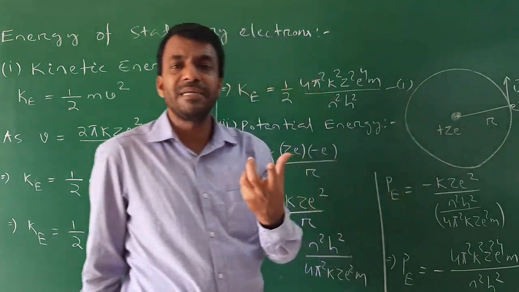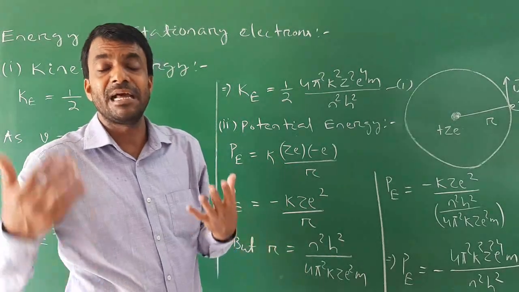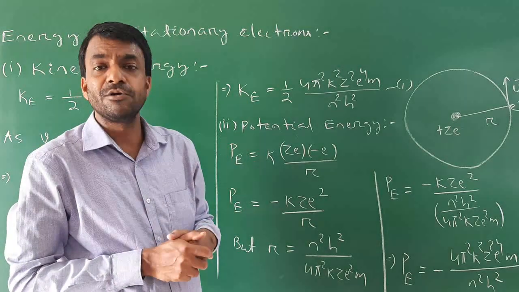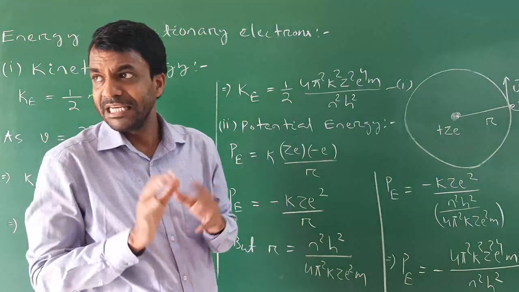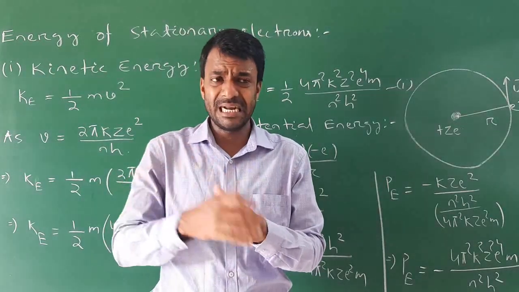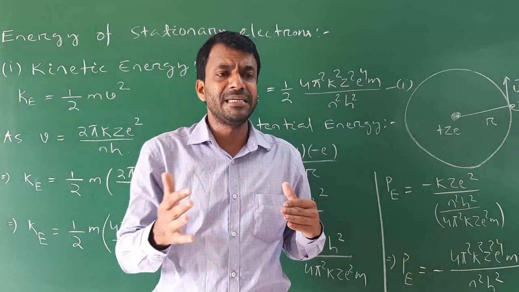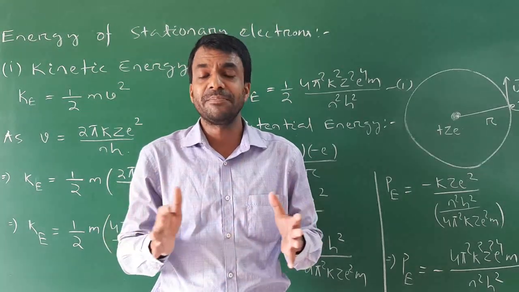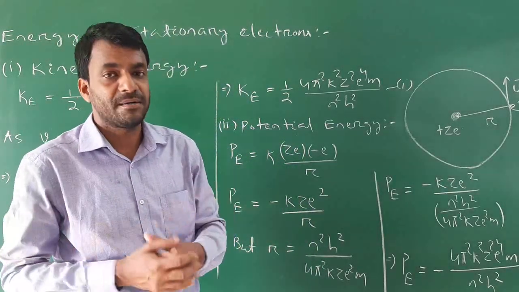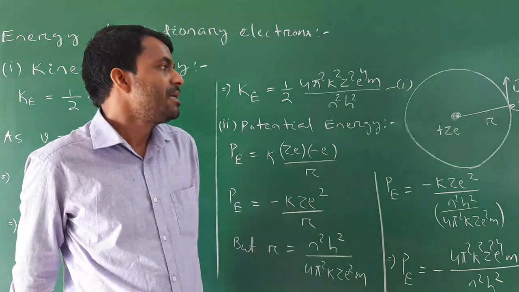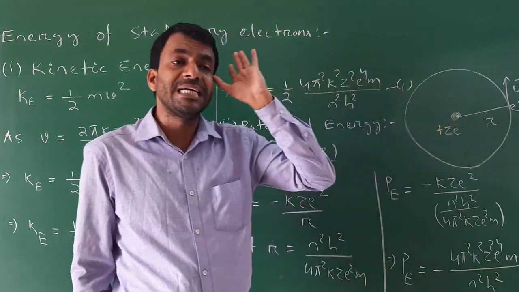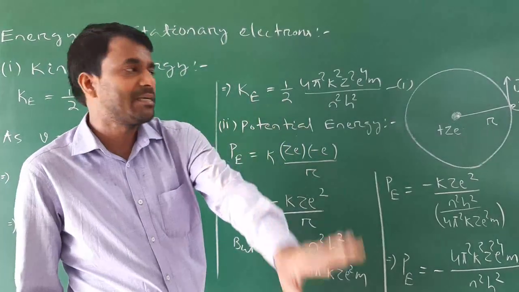What is the formula of electrostatic potential energy? That is similar to that of the potential: k Q1 Q2 by r. Q1 is the first charge and Q2 is the second charge. If they are separated by a distance r, then the electrostatic potential energy is given by k Q1 Q2 by r, where r is the separation between them. Here Q1 is equal to plus Ze, and Q2 is equal to minus e because the electron is a negatively charged particle.